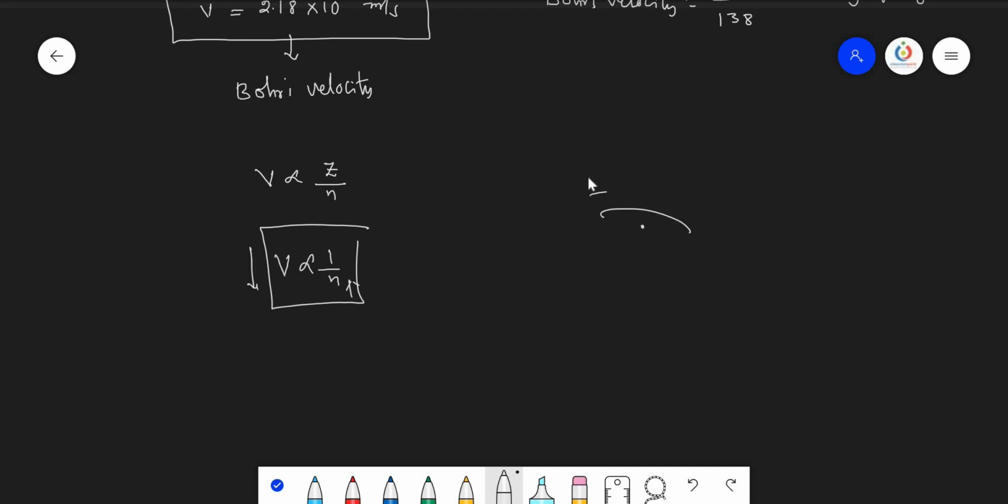We know that the orbits are located like this. An electron is here, another electron is here, and another here. These are orbits 1, 2, 3, 4, 5. When you compare the velocity of these electrons, the velocity of the first orbit electron is more than the last orbit electron. The reason is that the electron is a negatively charged particle, and the nucleus has a positive charge, so they are very close to each other.